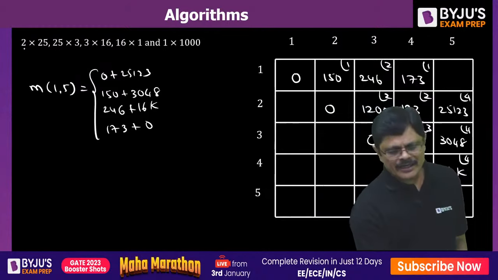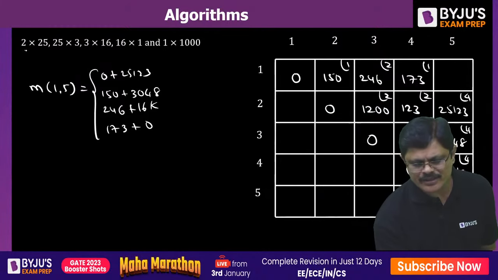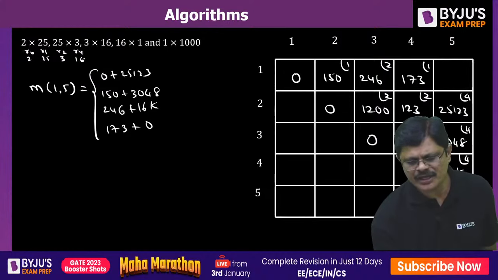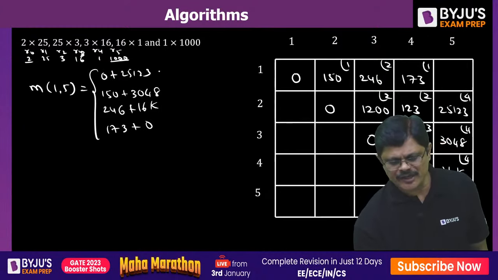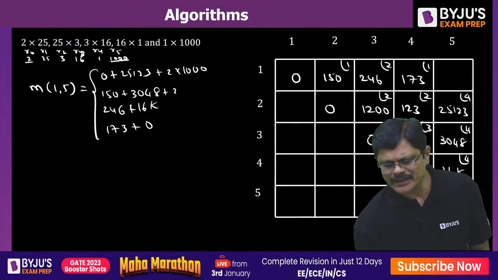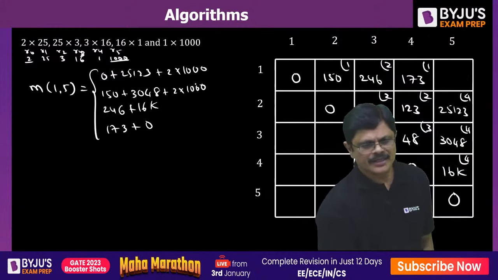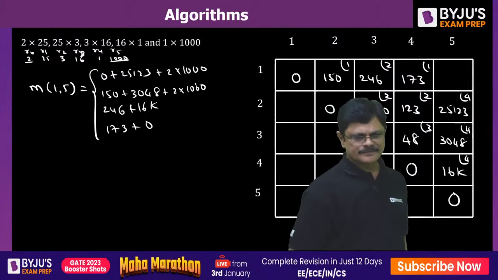Now here, again this is R0. Just write down these values: R1 25, R2 3, R3 16, R4 1, R5 1000. Here these two are fixed, the first one and the last one. 2 and 1000 are fixed, my dear friends.